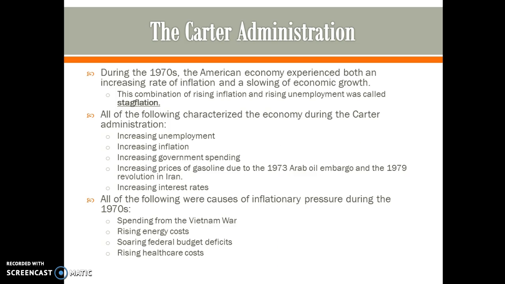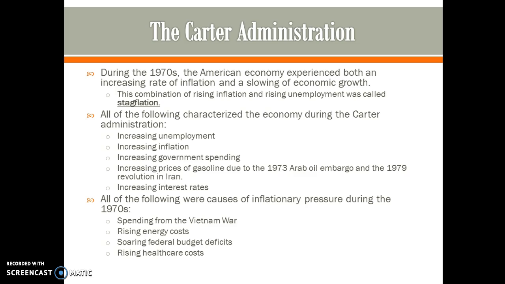During the 1970s, the American economy experienced both an increasing rate of inflation and a slowing of economic growth. The combination of rising inflation and rising unemployment became known as stagflation. Everything was stagnant. All of the following characterized the economy during the Carter administration: increasing unemployment, increasing inflation, increasing government spending, increasing prices of gasoline due to the 1973 Arab oil embargo and the 1979 revolution in Iran, and increasing interest rates.